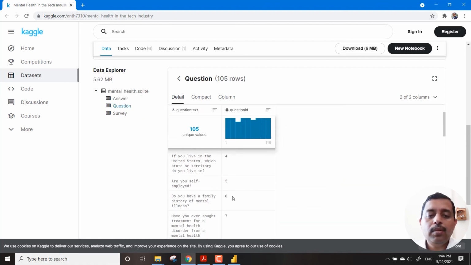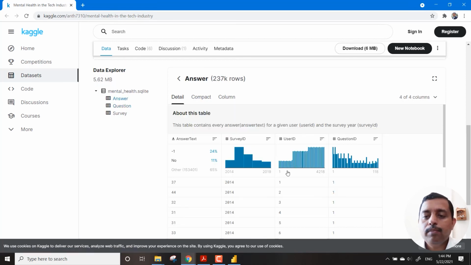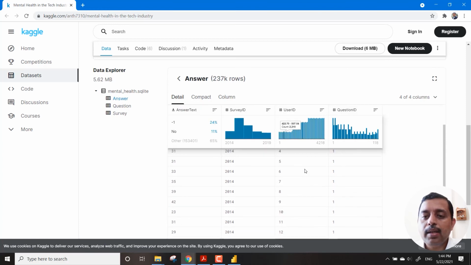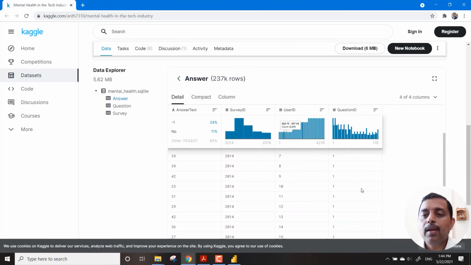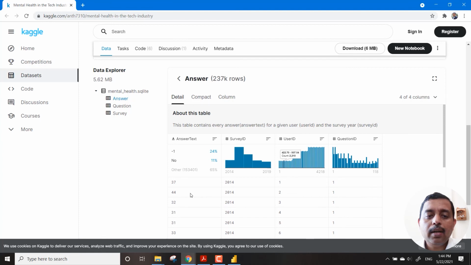And yeah, okay. So answers, you might see the user ID and the question ID, so like this, and the answer like this you have. So no and yes, you can say no as this, -1 is something else. So you can just say yes or no, you can get out of this data and do some analysis. This is the fifth assignment.